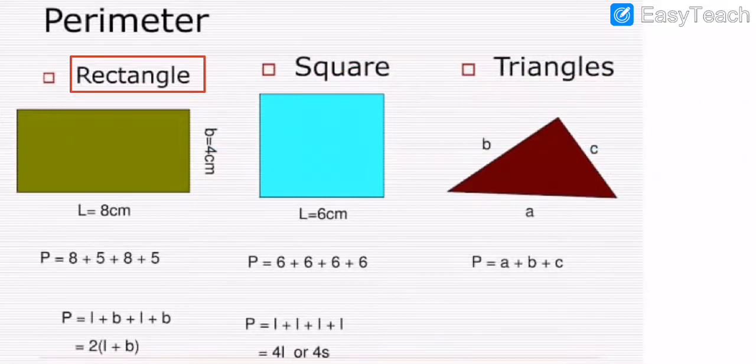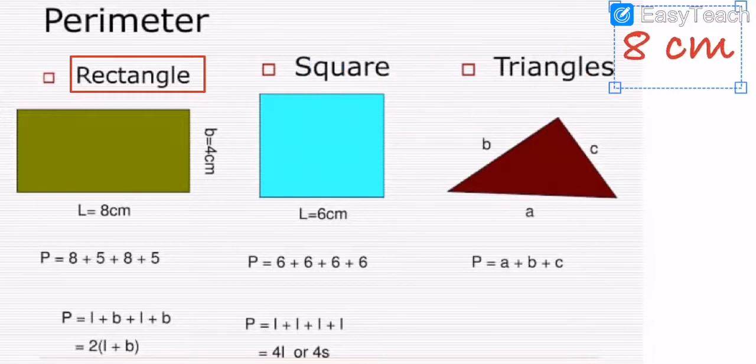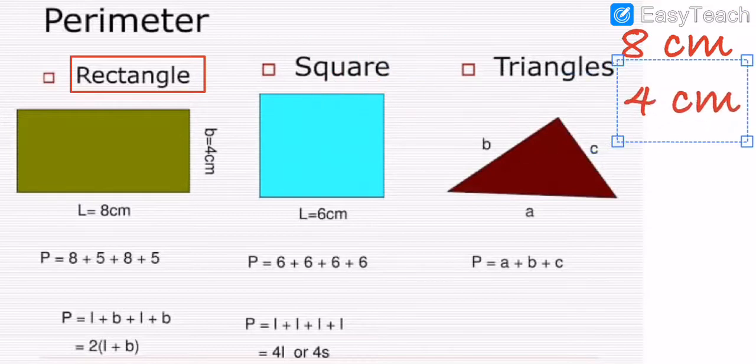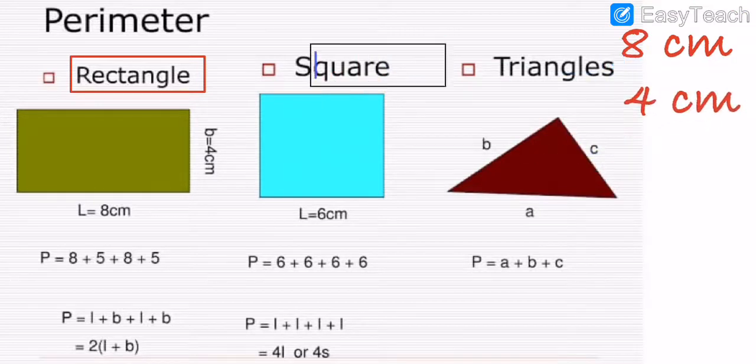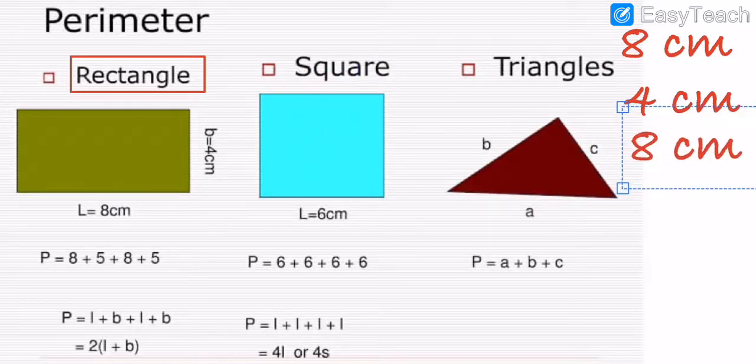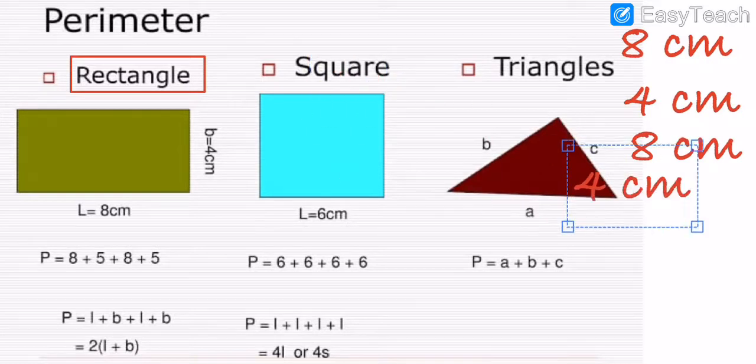We are going to write the whole thing like this. Again I am going to write, my dear. First of all, 8 centimeter, then 4 centimeter, then again, my dear students, 8 centimeter, then again 4 centimeter.